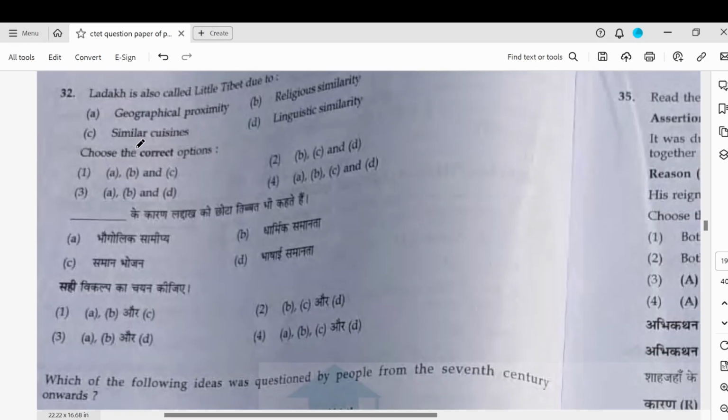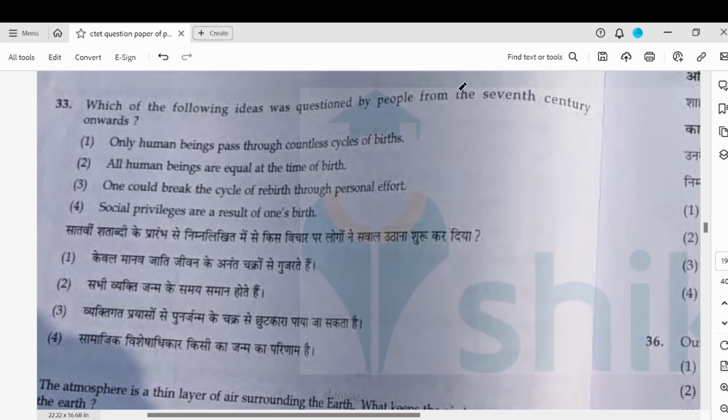Ladakh is also called Little Tibet due to geographical proximity, religious similarity, linguistic similarity, and similar. So all A, B, C, D would be correct. Which of the following ideas was questioned by people from the 7th century? So they were talking about the fact that social privileges are not a result of one's birth. So caste privileges were being questioned.